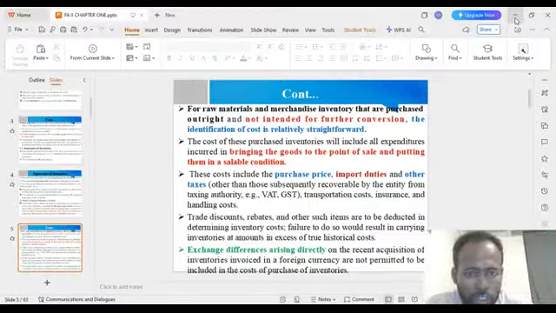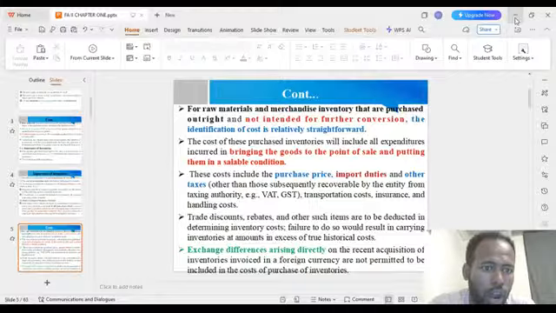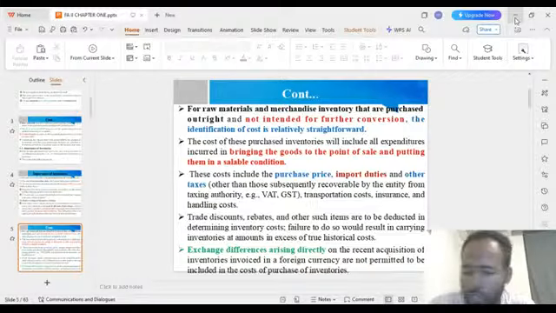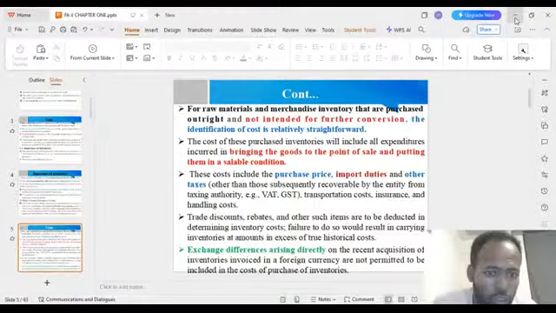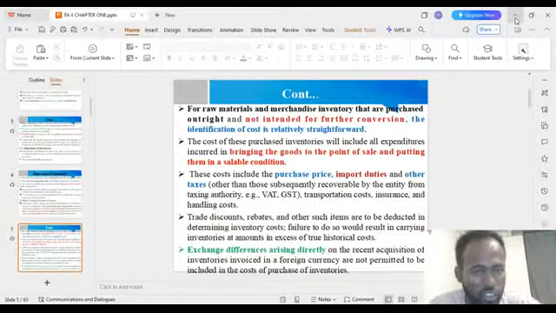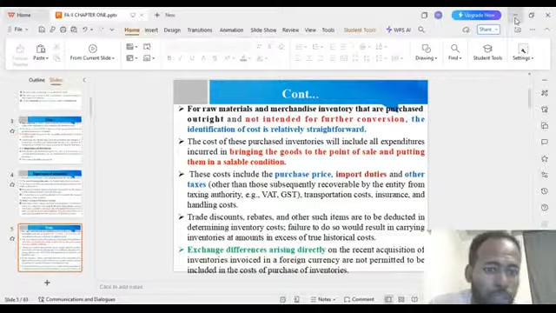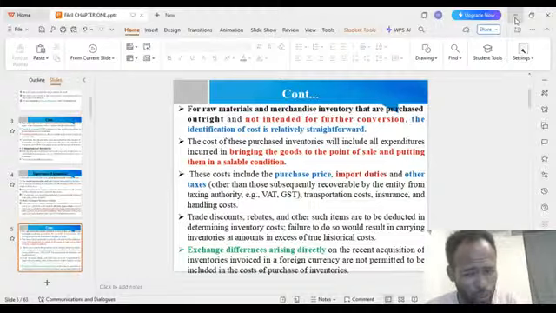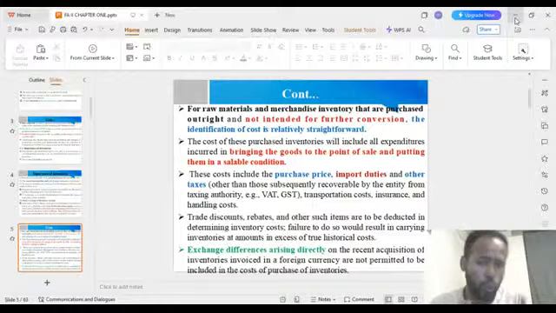For raw materials and merchandise inventories that are purchased outright and not intended for further conversion, the identification of cost is relatively straightforward. The cost of this purchased inventory will include all expenditures incurred in bringing the goods to the point of sale and putting them into saleable condition. Up to that point, we have a cost.